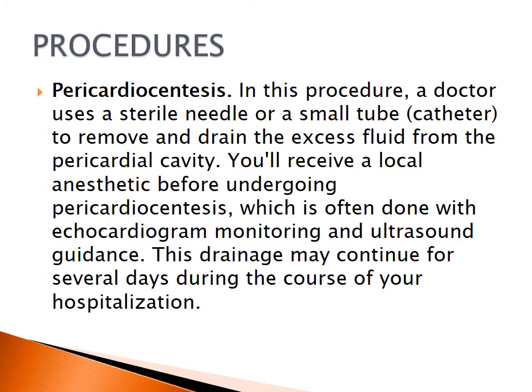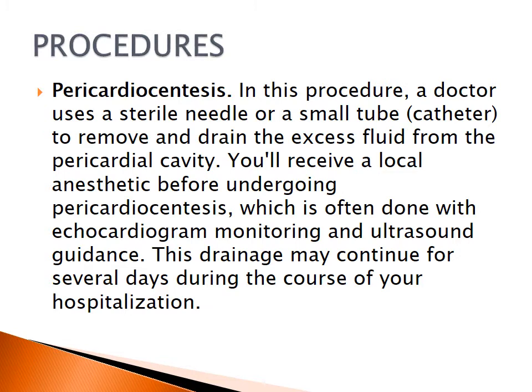Yes, you will see changes in the ECG, the person's blood pressure dropping, arrhythmias, severe sharp chest pain. With all this, yes, you can rule out that the person is experiencing tamponade, especially when you have the reports of CT and MRI, you will definitely see the heart is really swollen because of this massive fluid buildup. So the patient is going to be rushed into the cardiac cath lab, and that is where the procedure called pericardiocentesis is done. What really happens there is the person is put on the cardiac cath lab table in a sitting position, or rather a reclining position, almost a semi-Fowler's. We do not put the patient flat because of the difficulty in breathing.